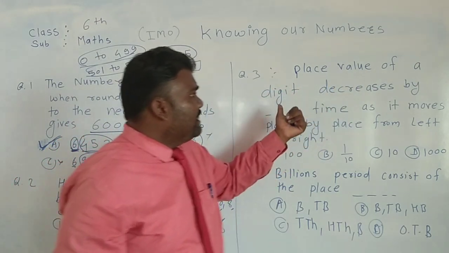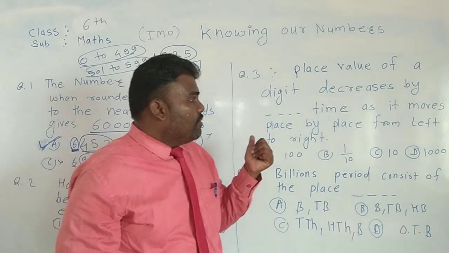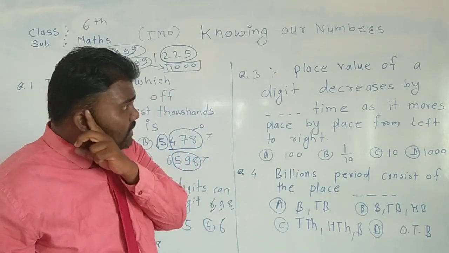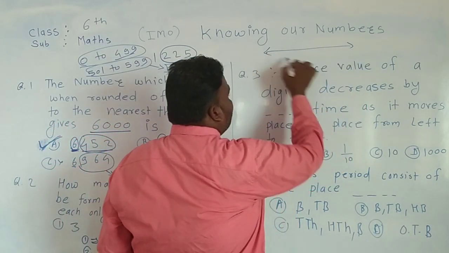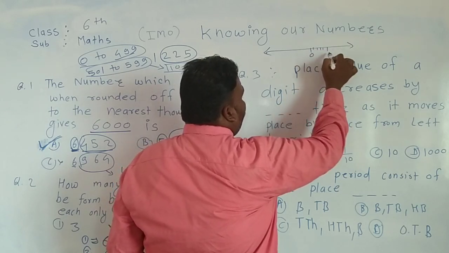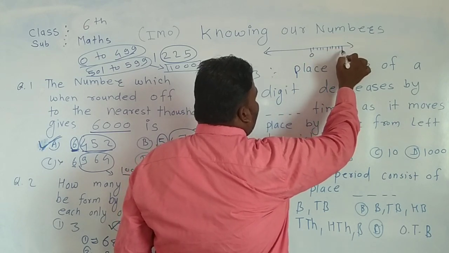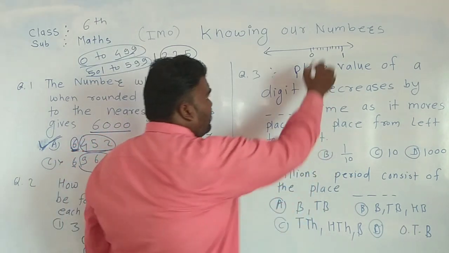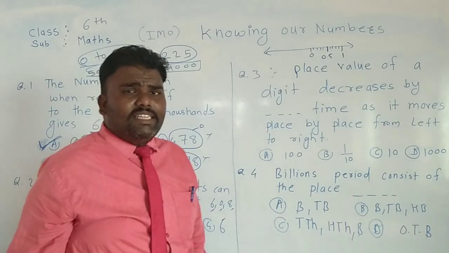Place value of a digit decreases by dash dash times as it moves place by place from left to right. Dear students, in the number line we talk about the digits. Suppose this is 0, 1, 2, 3, 4, 5. We write here 1, and this one is 0.5.